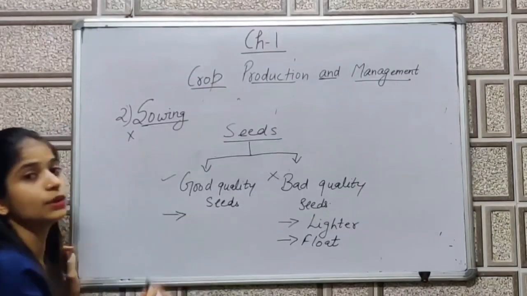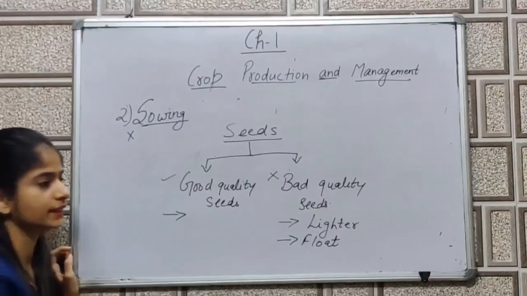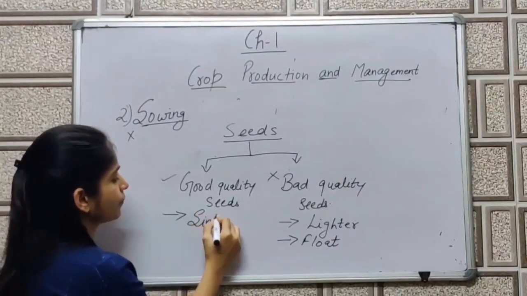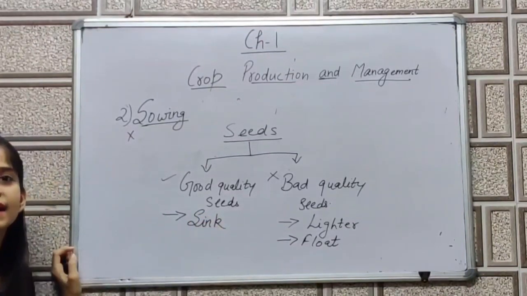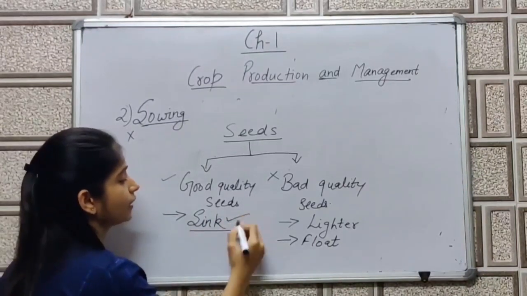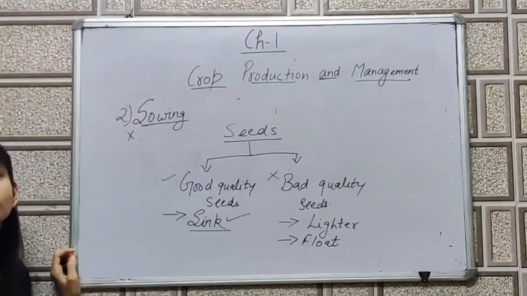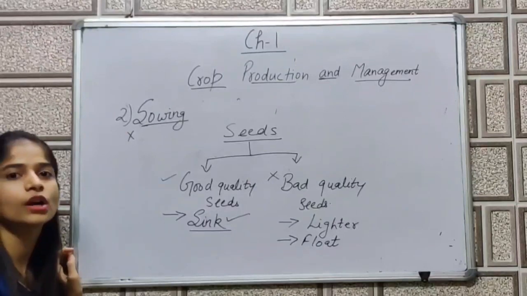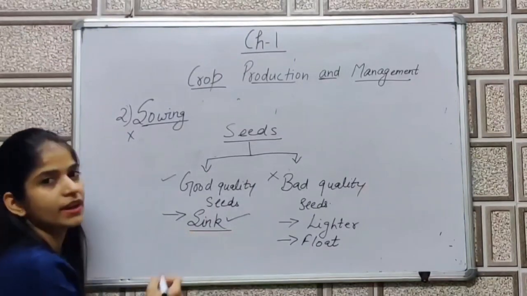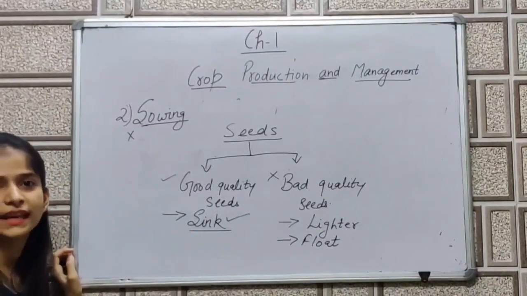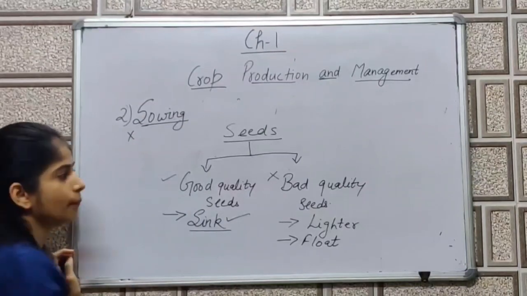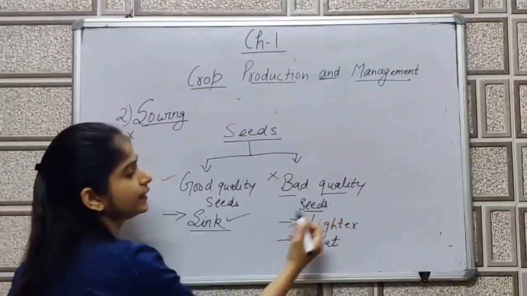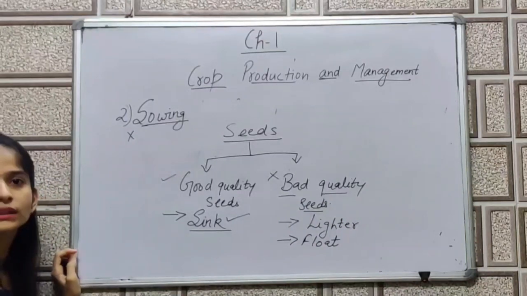Whereas the ones which are good quality seeds, they sink. They are the best quality seeds or good quality seeds because they are not hollow. They don't have any kind of infection or virus attack, or I say bacterial attack, on them. But there is chance that bad quality seeds have some bacterial attack on them.